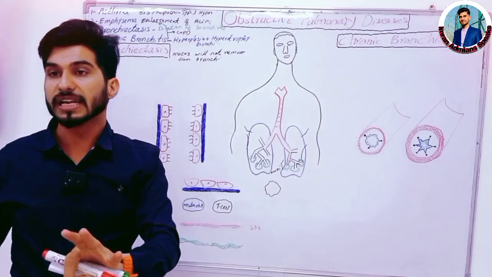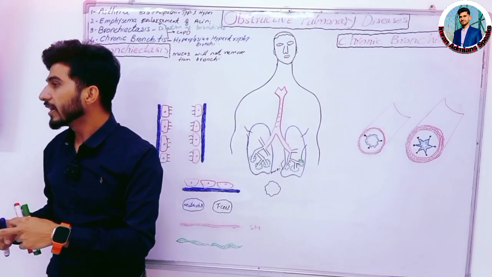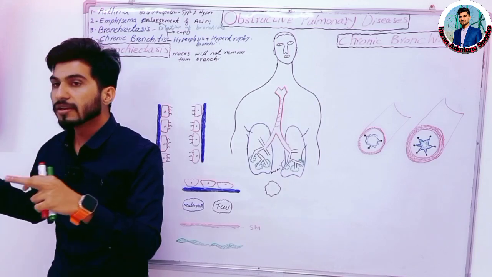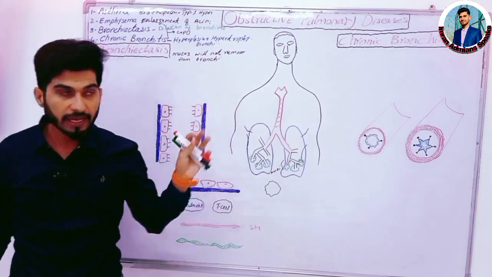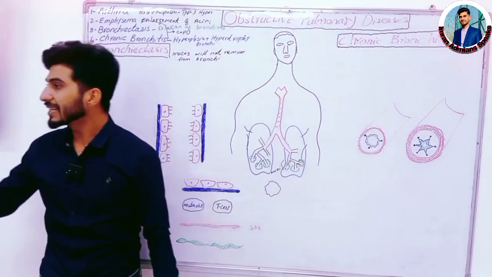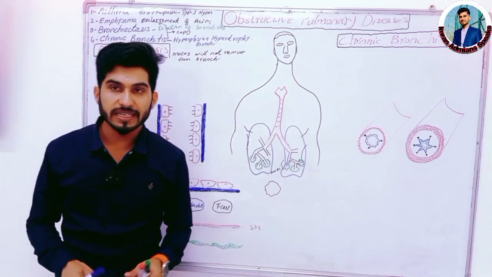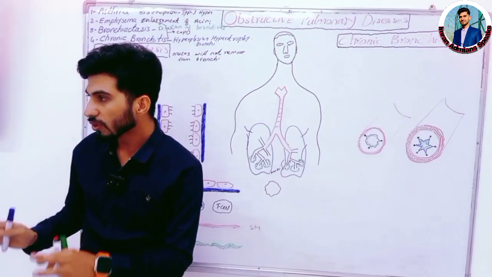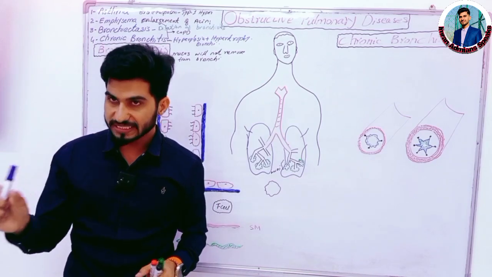There are basically 4 triggers. Okay. Number 1 is aspirating any tumor or aspirating any solid object, bronchoconstriction, obstruction. Okay, and number 2 is the genetic condition like cystic fibrosis. Number 3 is primary ciliary dyskinesia. Okay, and number 4 is necrotizing pneumonia. So each trigger we will discuss one by one.